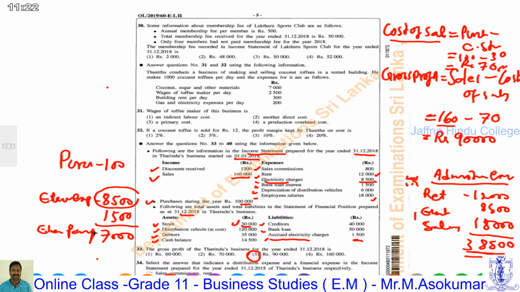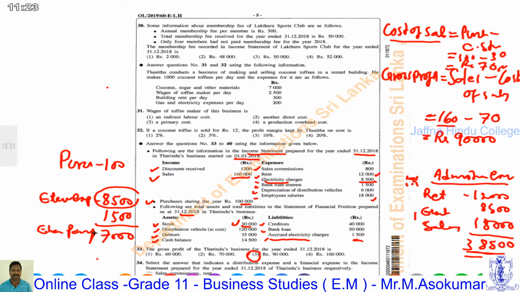That means the income statement shows the annual electricity expenses, that is 8,500. The financial position statement shows the accrued electricity expense under the liable. It is current liable. It is to be paid, not paid. That means still outstanding.